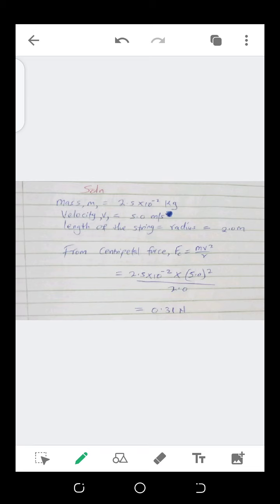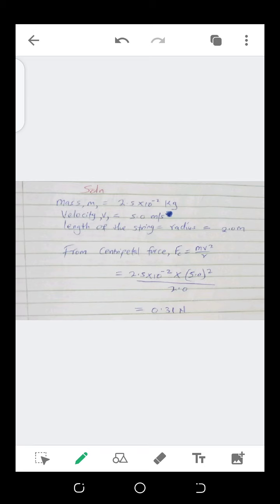The formula for centripetal force, represented by F subscript C, is equal to m v squared divided by r. So I've just plugged in the numbers.